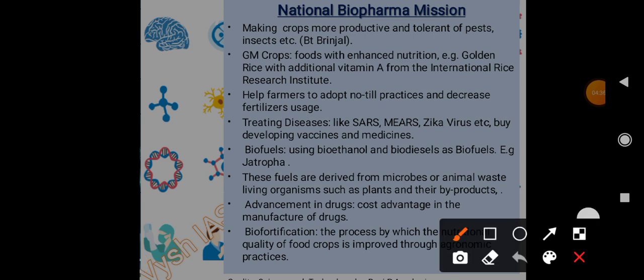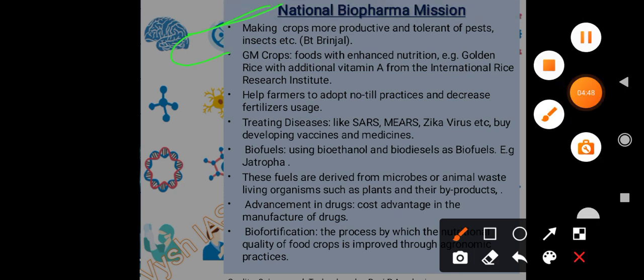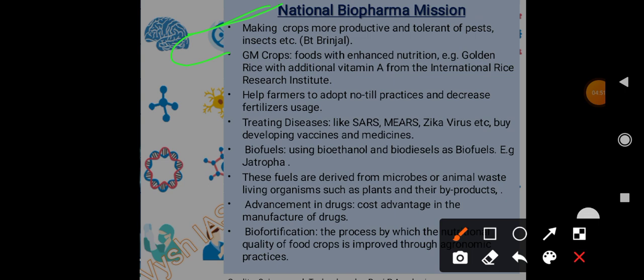Then we have the National Biopharma Mission. All these missions and strategies are to develop our biopharma sector. Its mission is to make crops more productive and tolerant of pests and insects. An example is BT brinjal. Then we have GM crops, food with enhanced nutrition, like golden rice, with additional vitamin A.